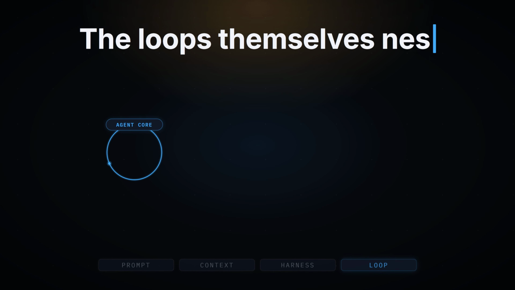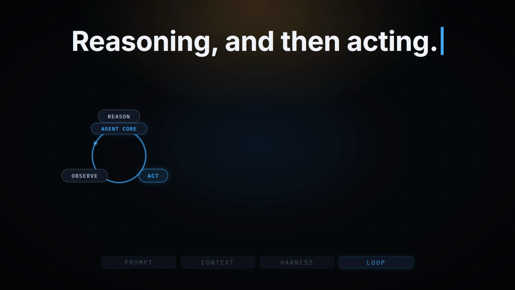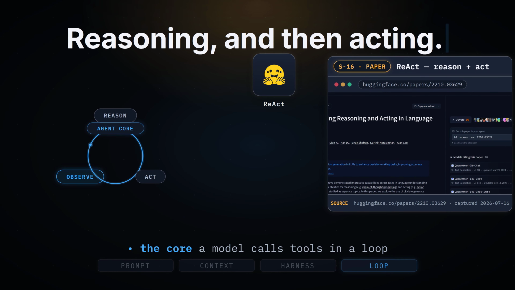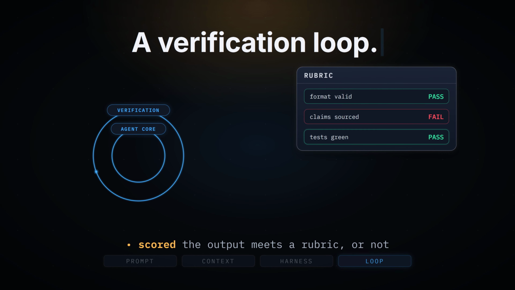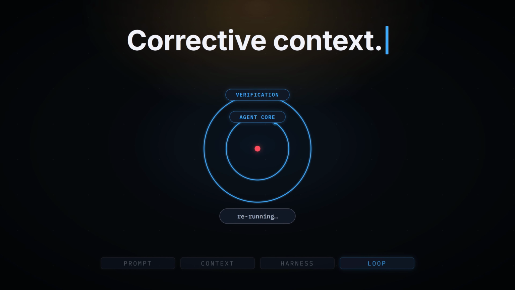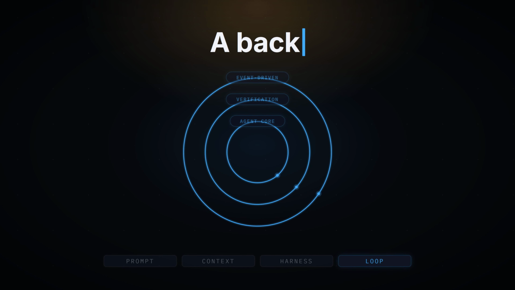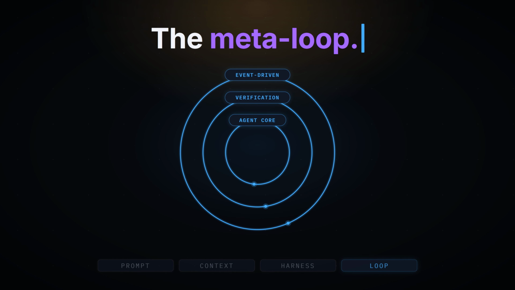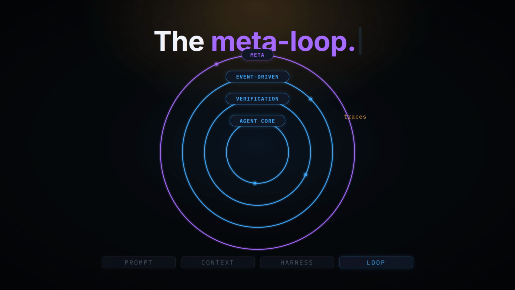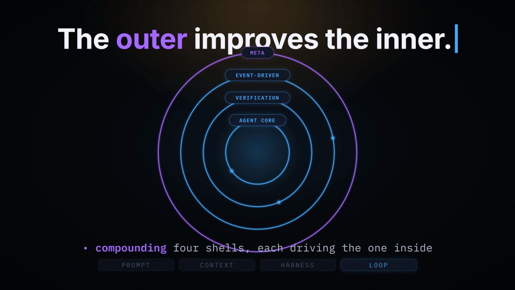The loops themselves nest. At the core, a model calls tools in a loop until the task is done, reasoning and then acting. Around it, a verification loop scores the output against a rubric and feeds failures back as corrective context. Around that, an event-driven loop lets a document, a schedule, or a webhook fire the agent, making it a background component. And around all of it, a meta loop reads production traces and rewrites the harness itself, so the outer loop improves the inner one.